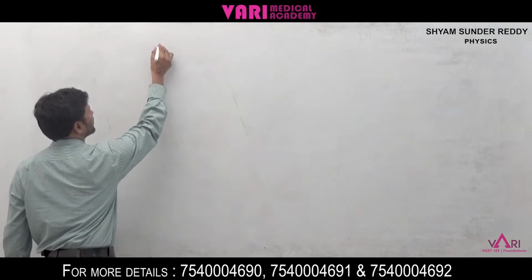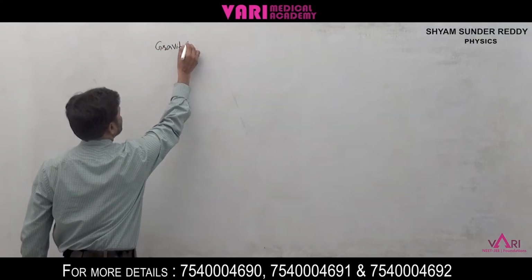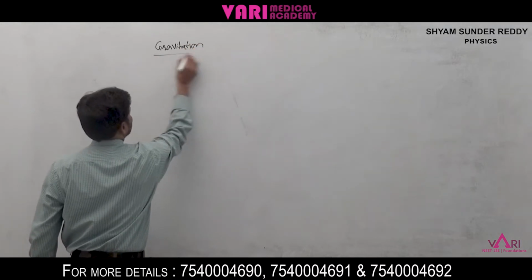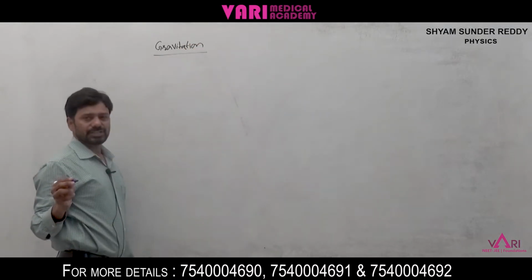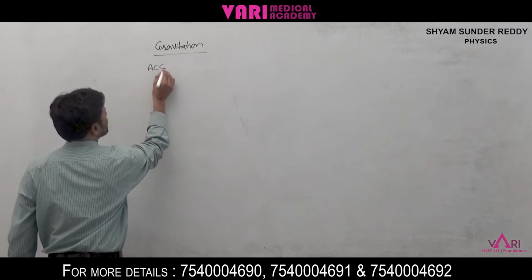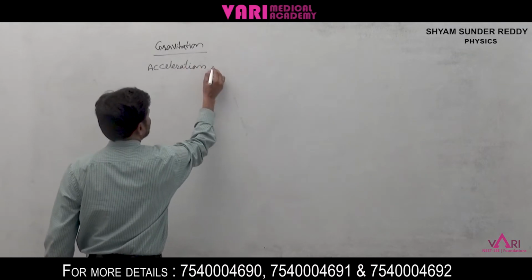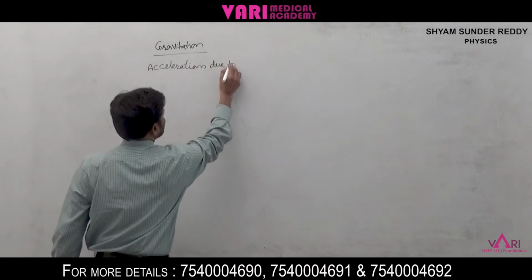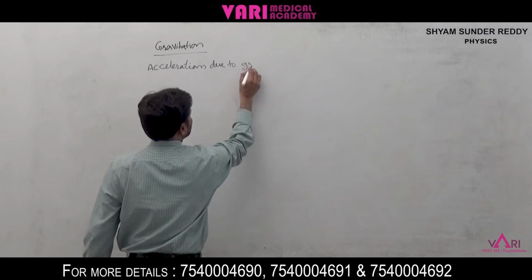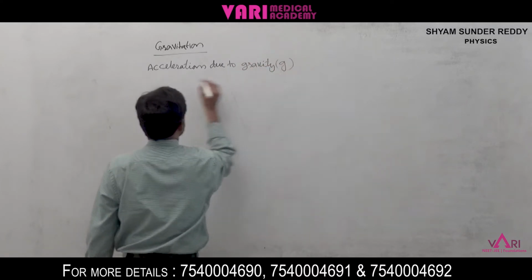In gravitation, particularly acceleration due to gravity, small g.